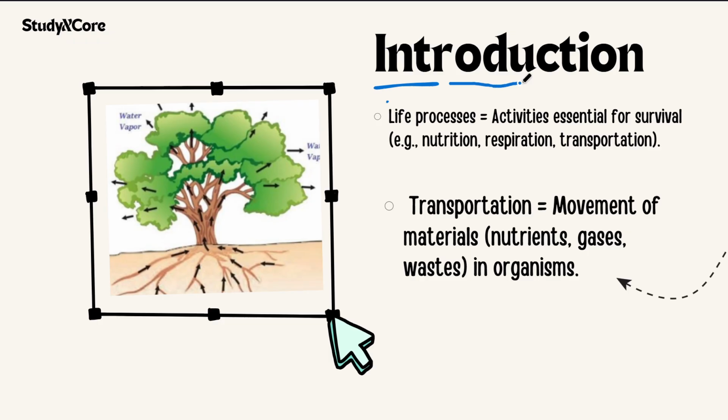So the introduction gives us a phrase. Life processes: activities essential for survival. So what do life processes mean? Activities essential for survival. For example, nutrition, respiration, transportation. So these are the essential activities for survival. So what is transportation is what we need to learn.